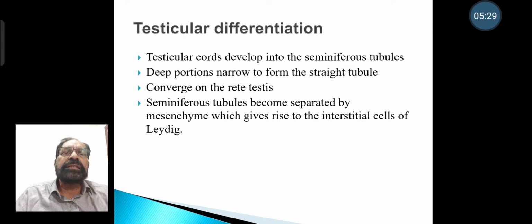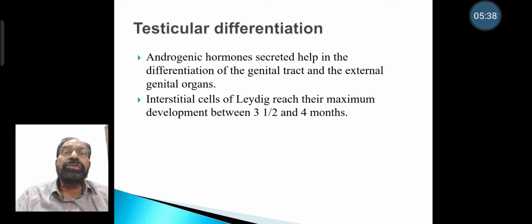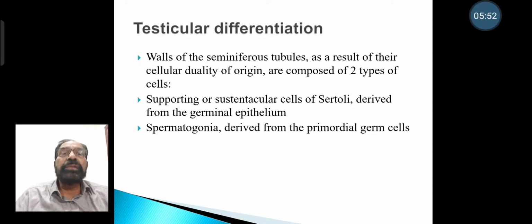Seminiferous tubules become separated by mesenchyme, which gives rise to interstitial cells of Leydig. Androgenic hormones secreted help in the differentiation of the genital tract and the external genital organs. Interstitial cells of Leydig reach their maximum development between 3.5 to 4 months. Walls of seminiferous tubules, as a result of their cellular duality of origin, are composed of two types of cells. Supporting cells are sustentacular cells of Sertoli, derived from the germinal epithelium, and spermatogonia derived from the primordial germ cells.